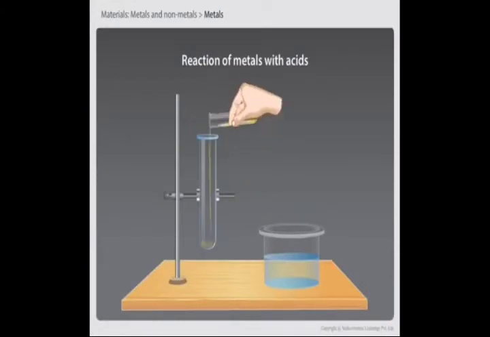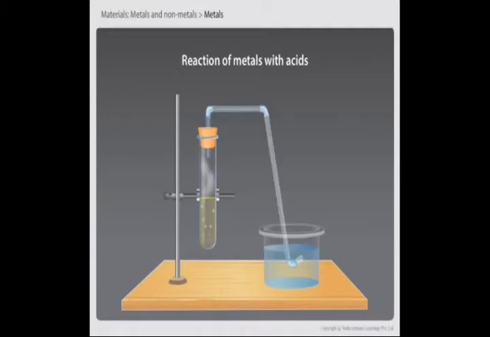In a test tube, fill 5 ml of dilute sulfuric acid, and collect 20 ml of soap solution in a beaker. Add zinc granules into the test tube. Inside the test tube, dilute sulfuric acid and zinc react, and a gas passes through a delivery tube and you can see bubbles formed.